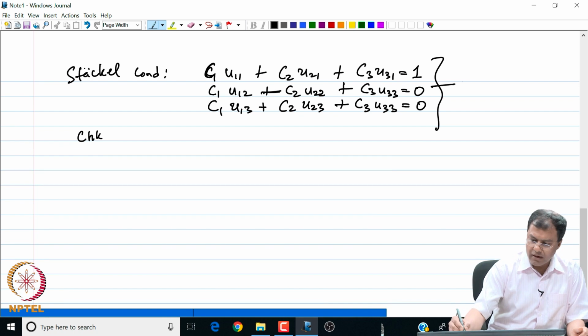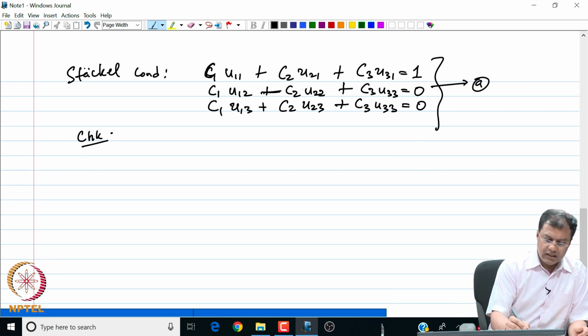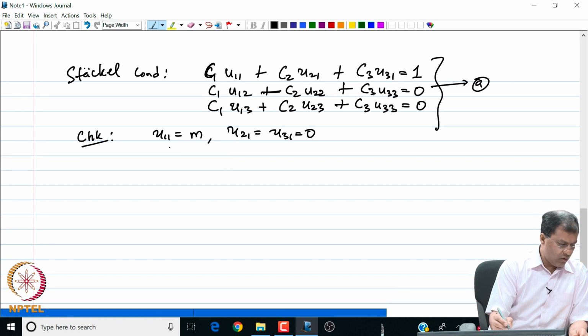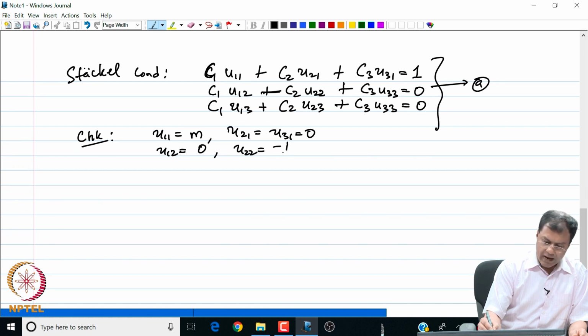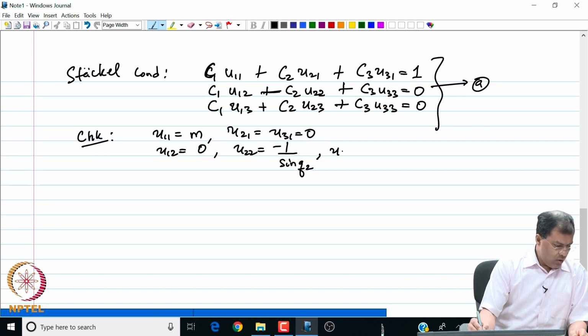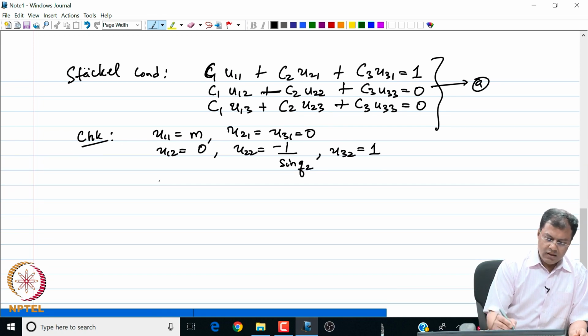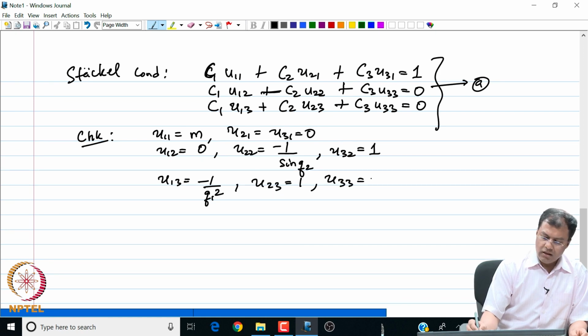If I call this system my A, we can check that U11 is given by m, U21 is equal to U31 is equal to 0, and U12 is 0, U22 is equal to minus 1 by sine q2, and U32 is equal to 1, and U13 is equal to minus 1 by q1 square, U23 is equal to 1, and U33 is equal to 0.